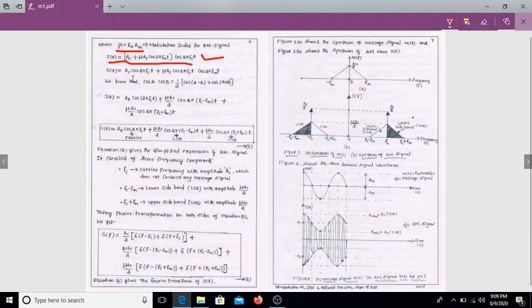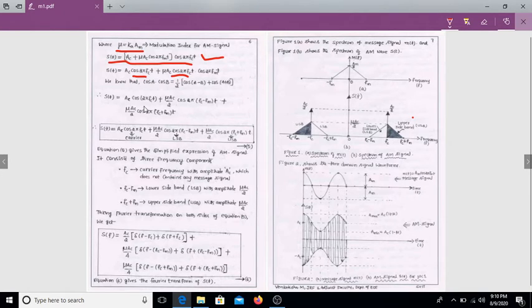Therefore s(t) = Ac cos 2π fc t + μ Ac cos 2π fc t cos 2π fm t. To solve this equation we use the trigonometric identity cos A cos B = 1/2 [cos(A − B) + cos(A + B)]. Comparing and solving, the final equation is s(t) = Ac cos 2π fc t + (μ Ac / 2) cos 2π (fc − fm) t + (μ Ac / 2) cos 2π